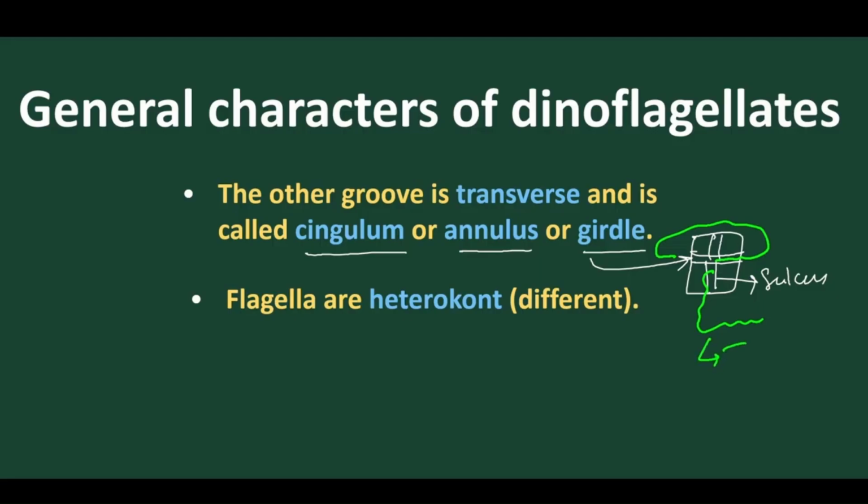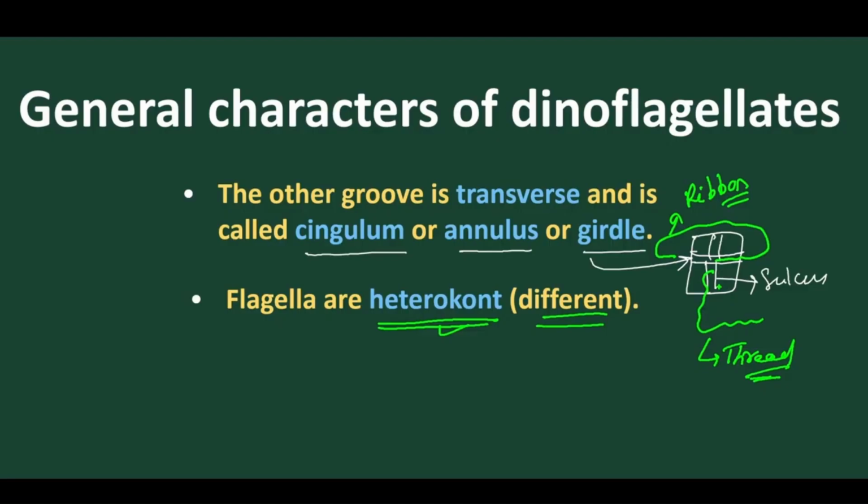The longitudinal flagellum is thread-like, whereas the transverse flagellum is ribbon-like in nature. Due to the presence of two different types of flagella in the same organism, it is called heterocont flagella. And as two flagella are present, we call the organism dinoflagellates.